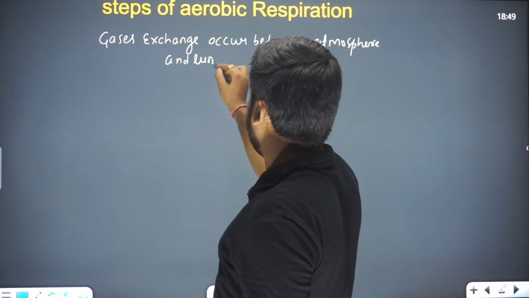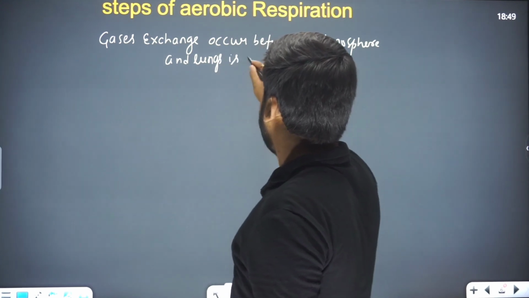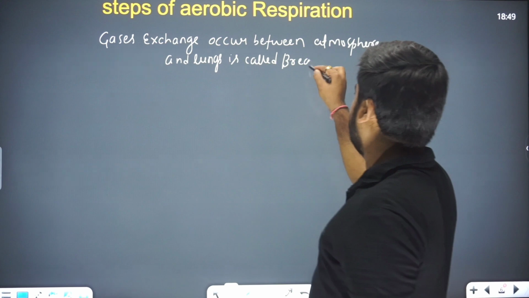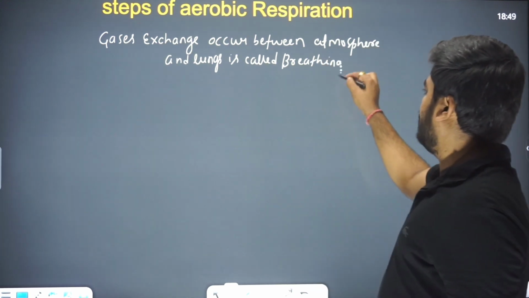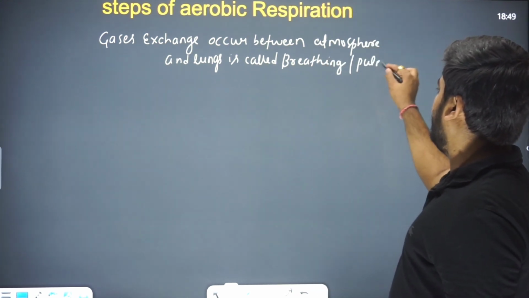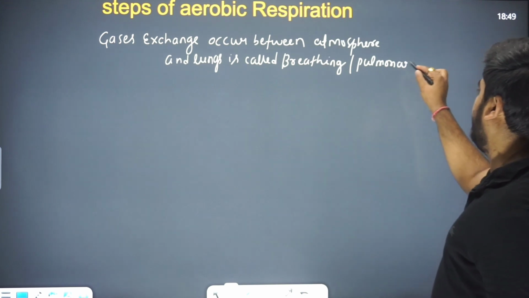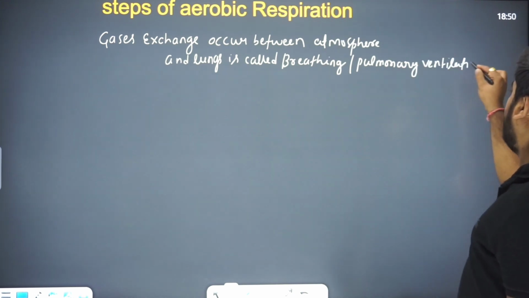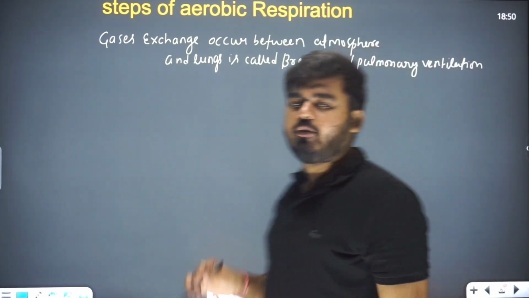Between the atmosphere and lungs is called breathing, or it is also called pulmonary ventilation. So this is the first step of aerobic respiration.